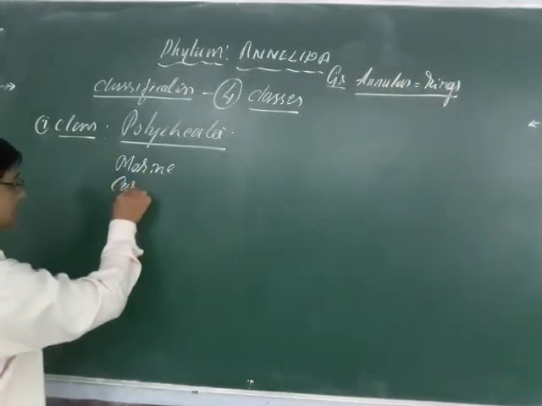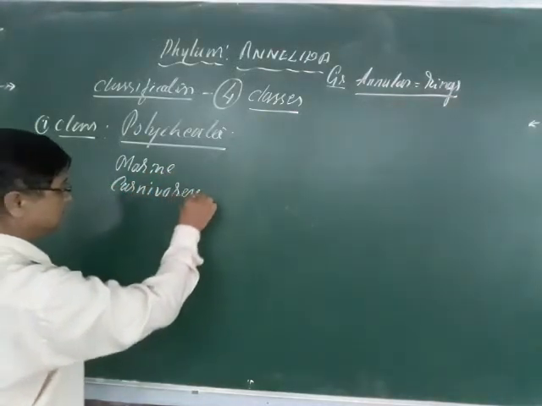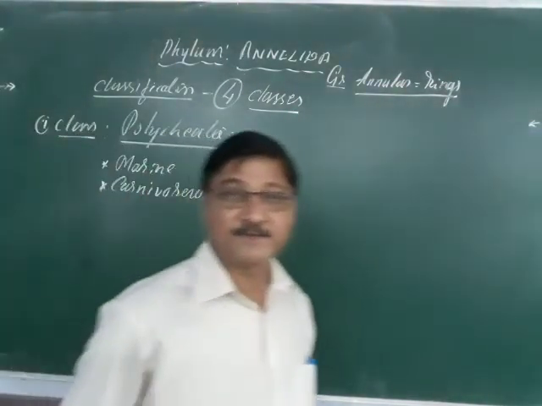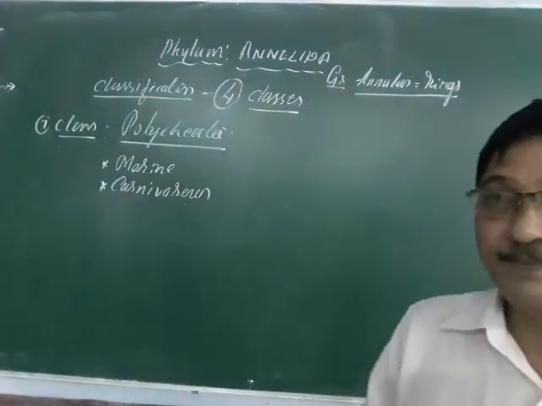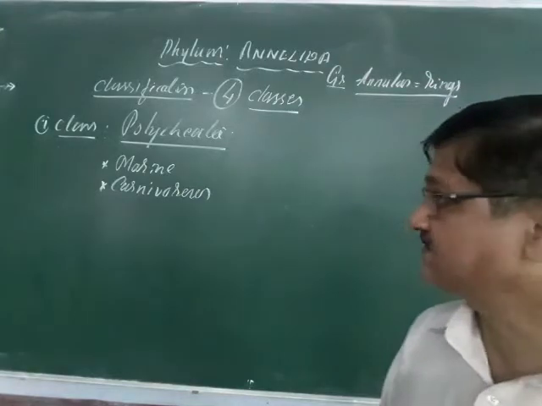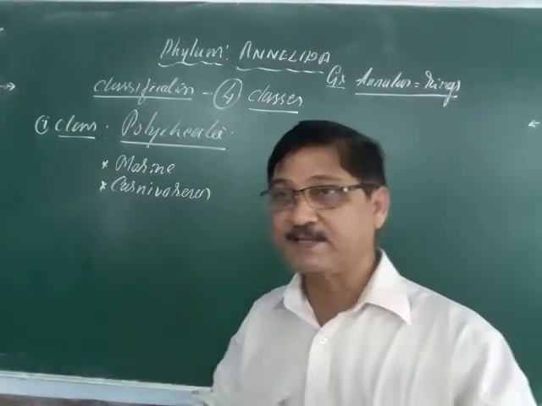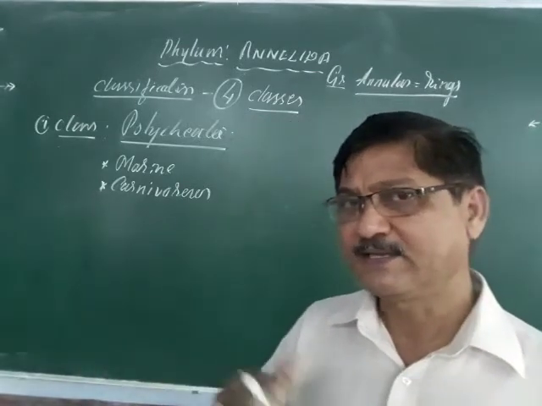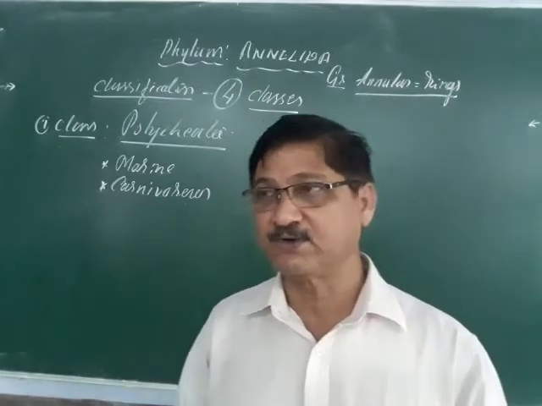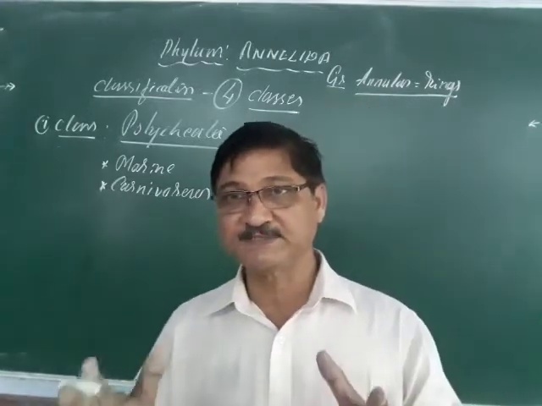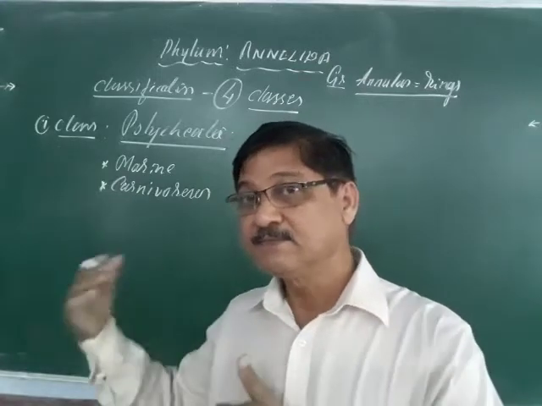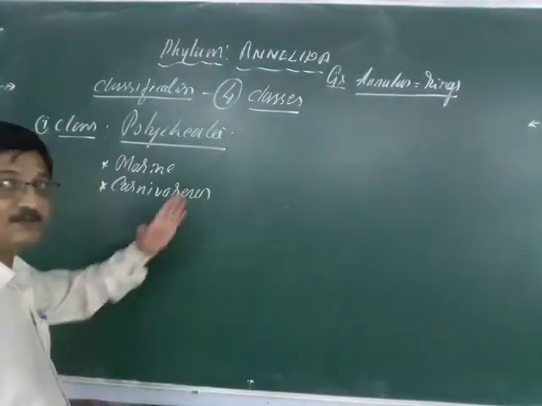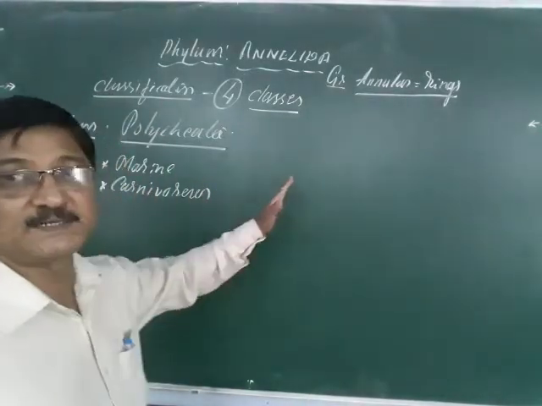What does carnivorous mean? Carnivorous refers to the feeding habit. Some animals depend upon other animals. Carnivorous means flesh-eating. You know very well that animals are classified into different types: vegetarian and non-vegetarian, or herbivorous and carnivorous. Herbivorous means vegetarian. Carnivorous means flesh-eating animals, also termed non-vegetarian.